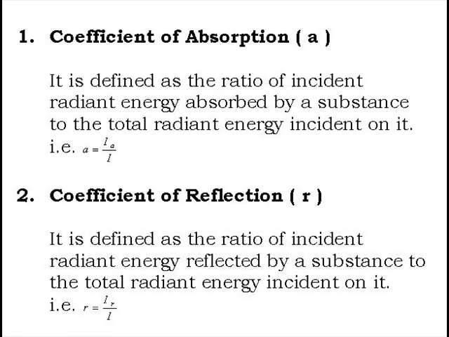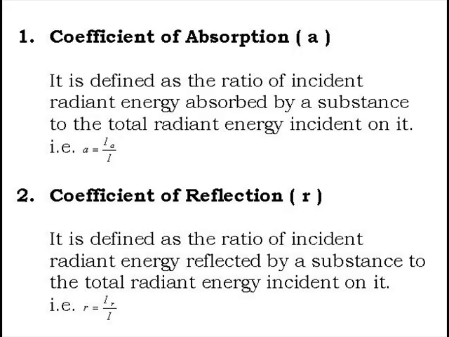The efficiency with which the incident radiant heat is absorbed, reflected, or transmitted is measured by the coefficient of absorption, coefficient of reflection, and coefficient of transmission.